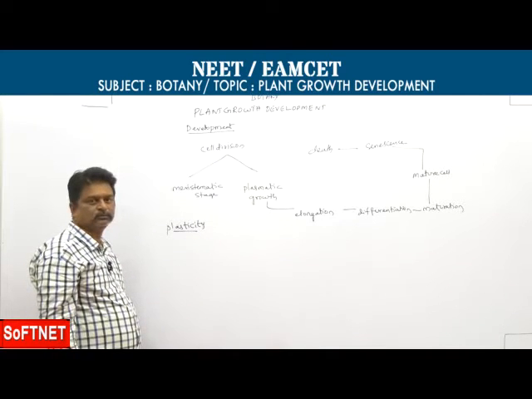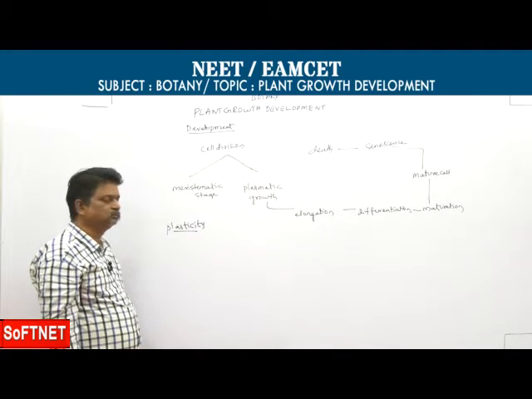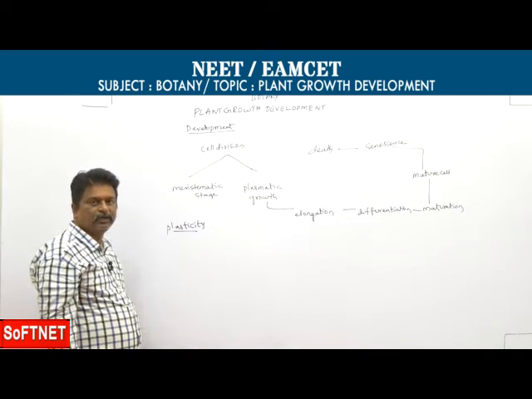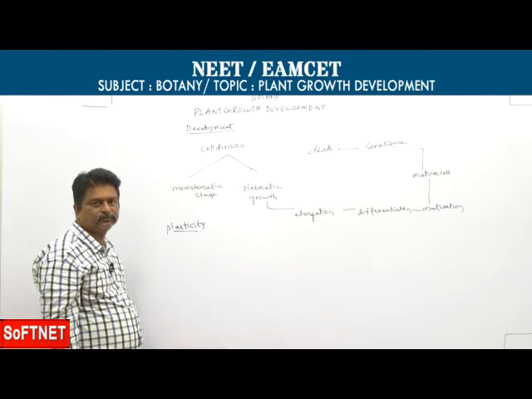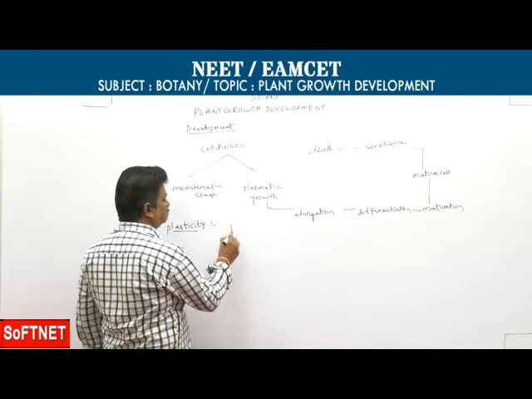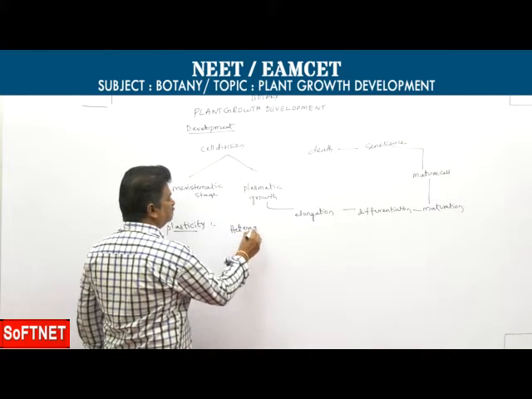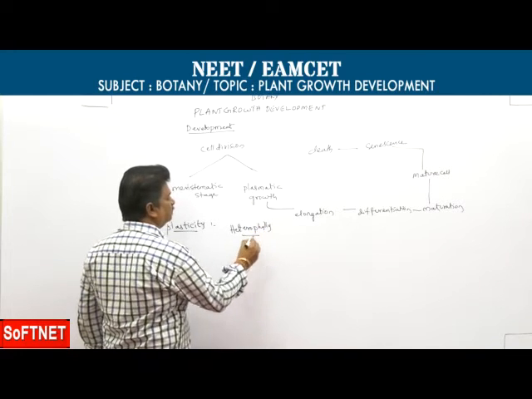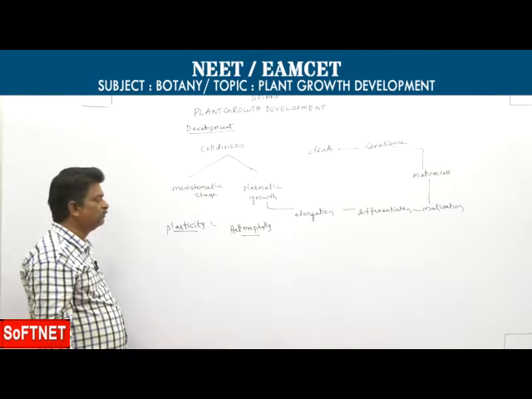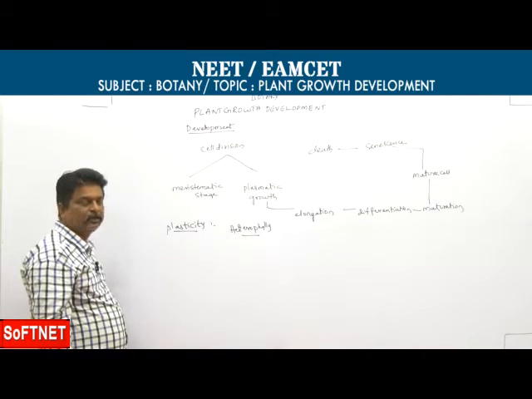Plant shows different adaptations for that environment. It's called plasticity. So plant shows different developmental stages due to the environment. It is called plasticity. Example for plasticity, heterophylly. Heterophylly means presence of two different kinds of leaves on the same plant.